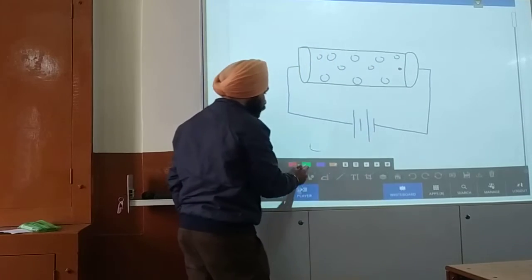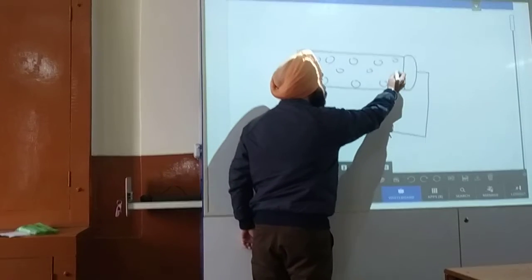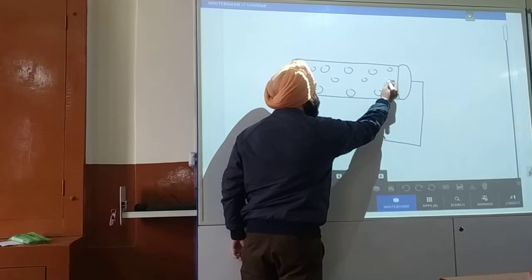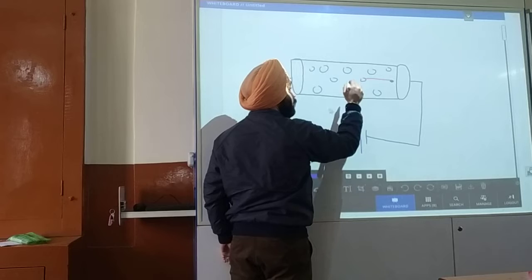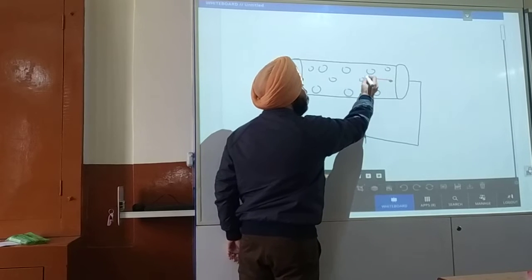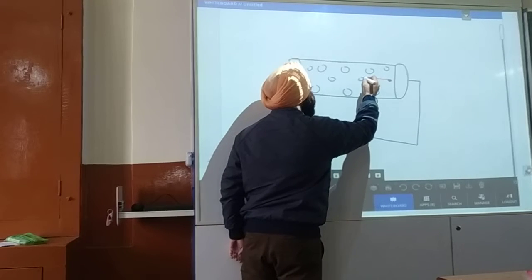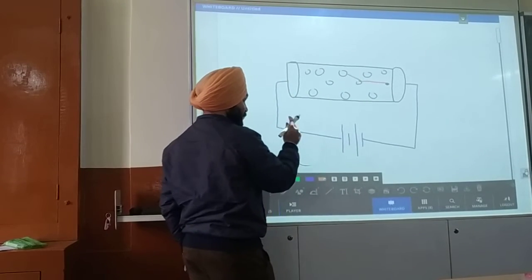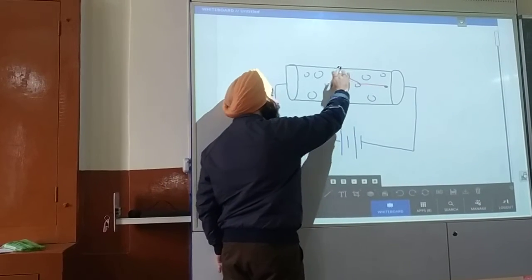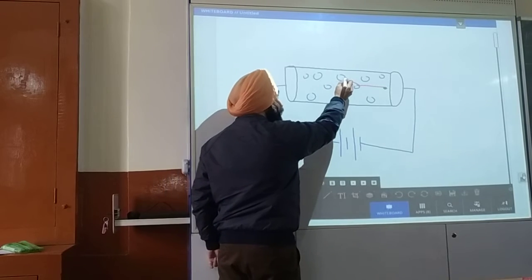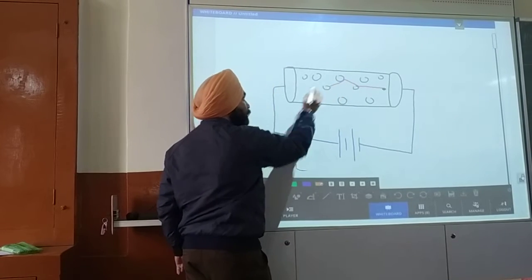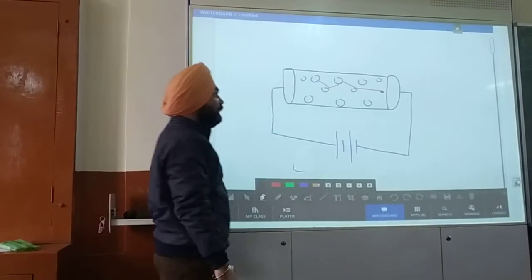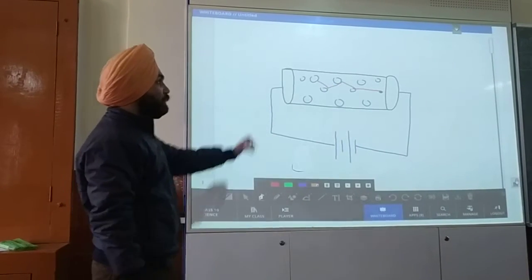So when electrons flow, they collide with the nearby electron or atom lying in their path. Because of the collision, it loses some energy. Again, it goes in this direction, again colliding with another atom, and again it changes its path. So you can see the electron's journey is not smooth.